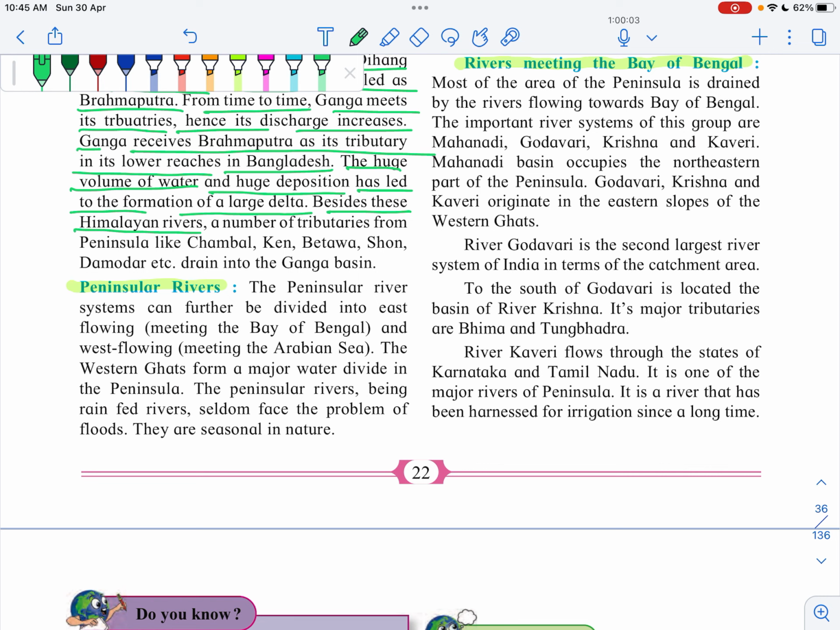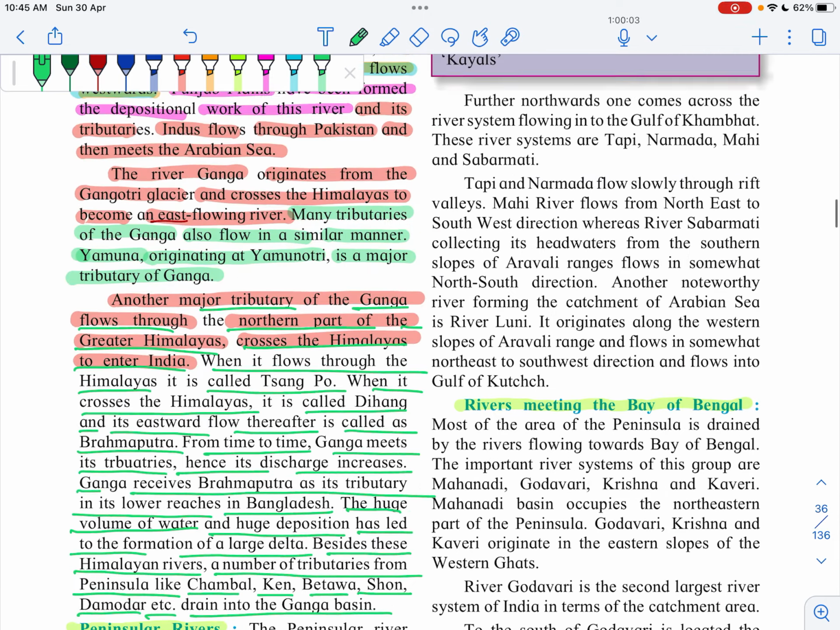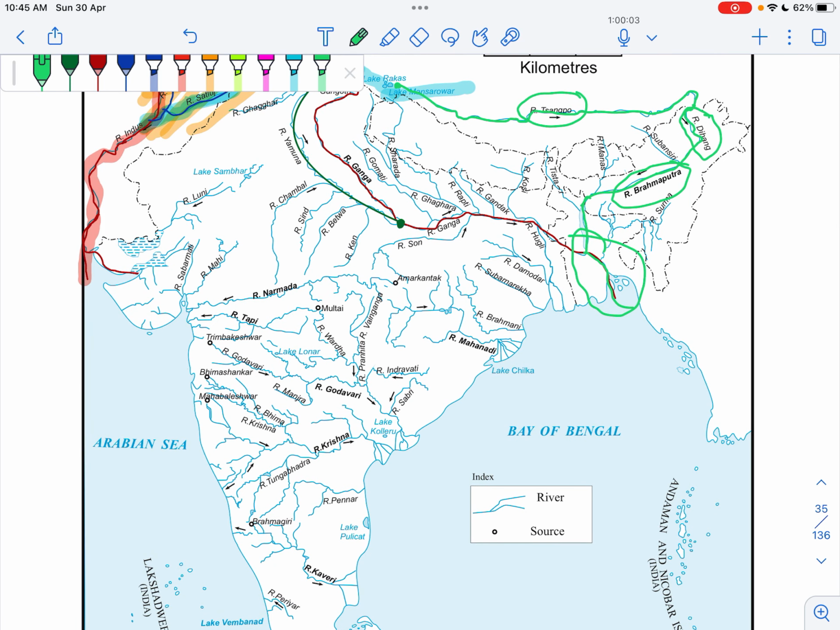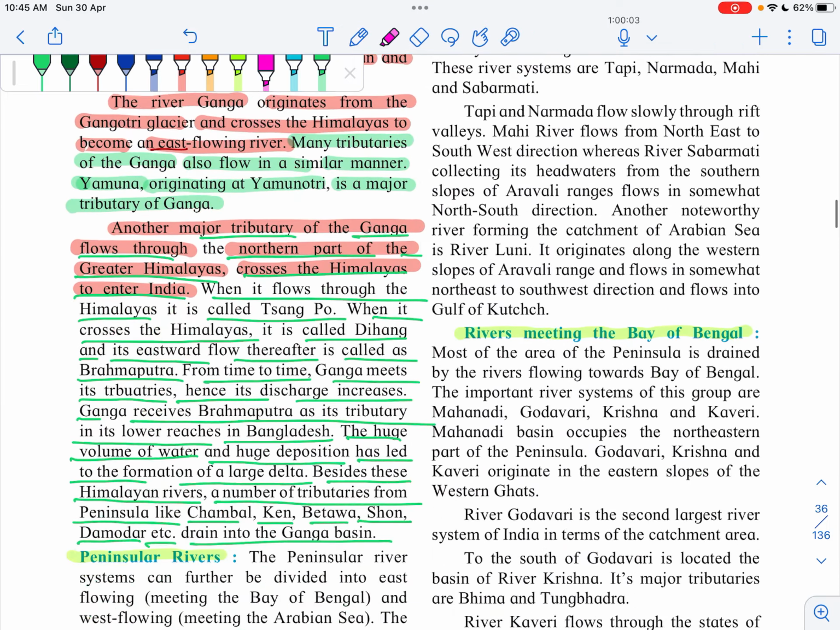Beside these Himalayan rivers, a number of tributaries from the peninsula like Chambal, Ken, Betwa, Son, Damodar, etc. drain into the Ganga basin. So the rivers we are talking about are Son river, Betwa river, Chambal river. I will show you, see this Chambal river, tributary of Ganga, Sindh river, Betwa river, Ken river, Son river. These are the peninsular rivers and important tributaries of Ganga river. Here you will see a delta. We call it Sundarban delta.